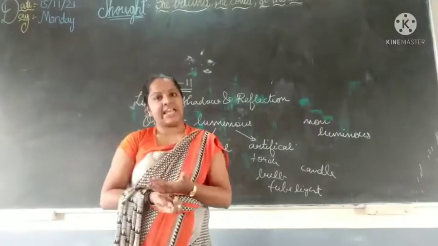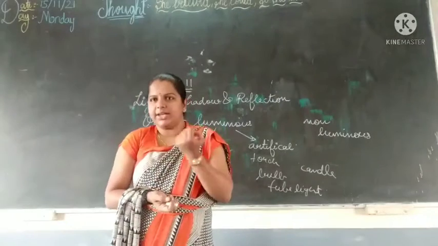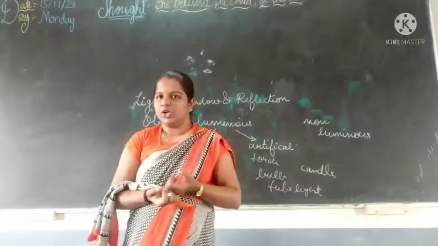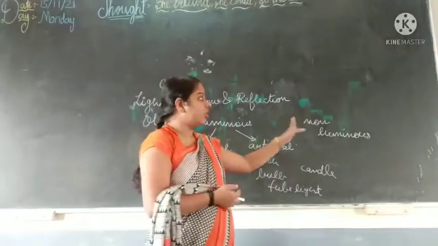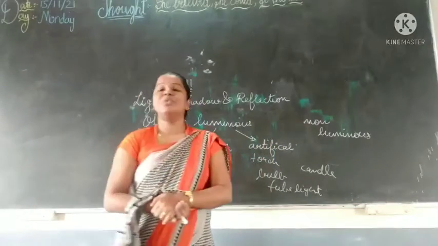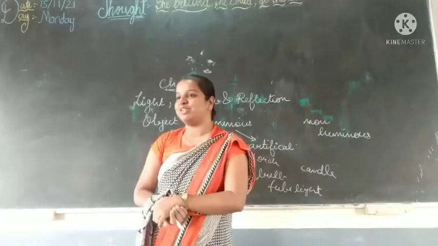Because we are not giving light. If we stand in the dark, is there any light coming from our body? No, we are not producing any light. So we are calling it a non-luminous object. Now coming to the next question. Whether moon is a luminous object or a non-luminous object, who will say?